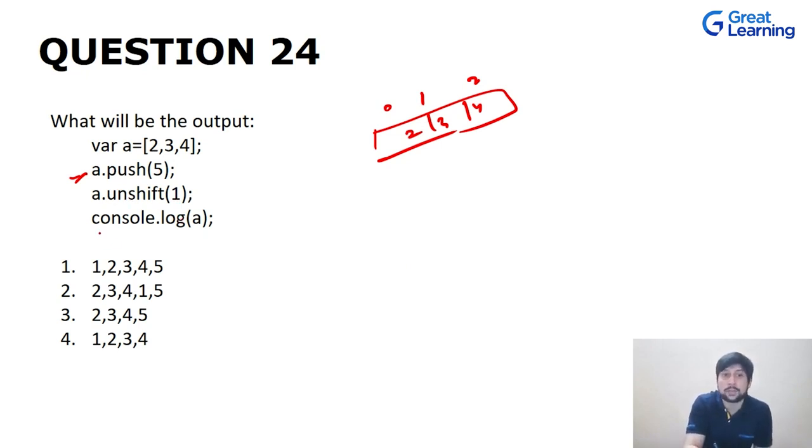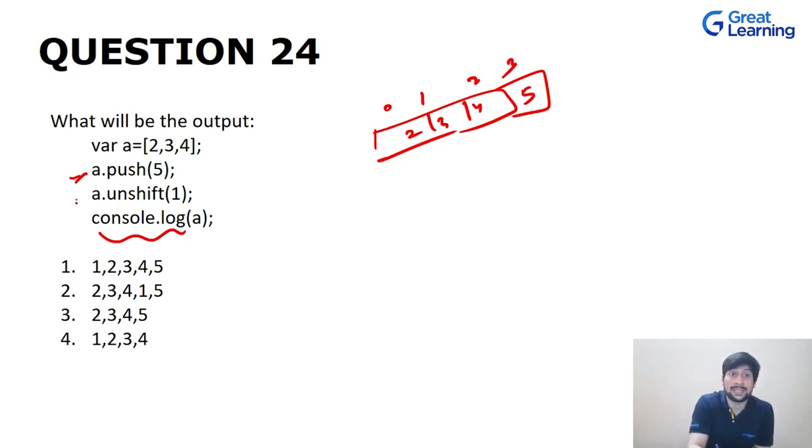Now we want to check what are the elements in this array. As we all know, whenever we push an element in this array, it will always be pushed at the end. So 5 will be pushed over here and the size will increase.